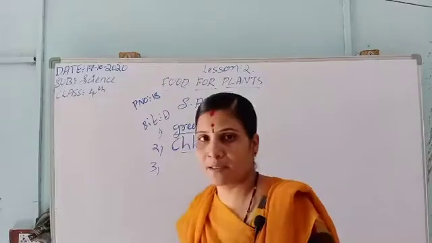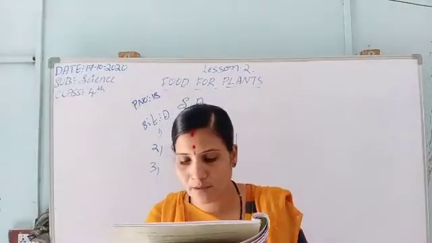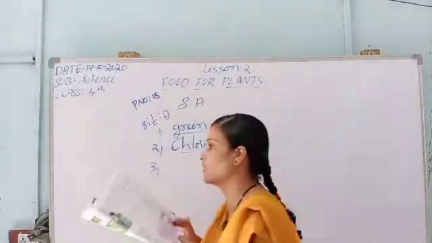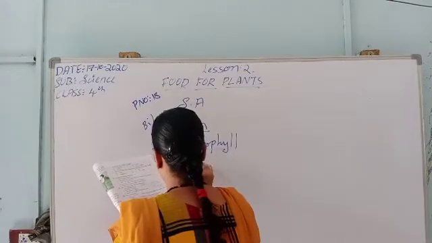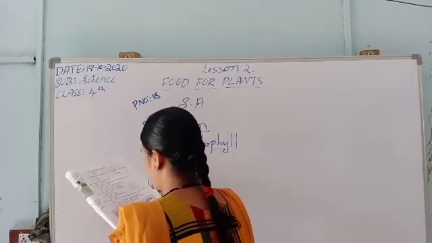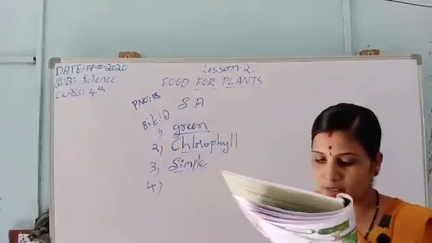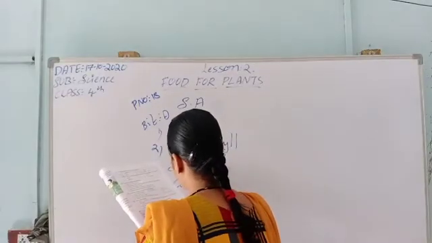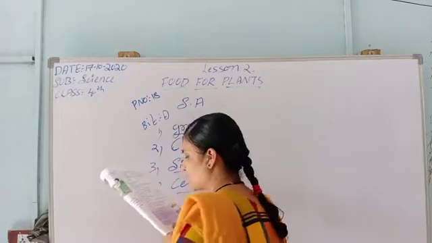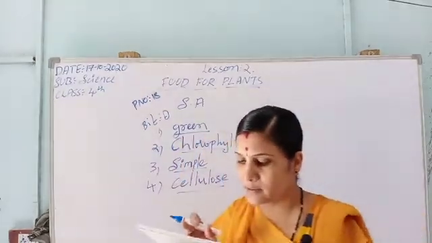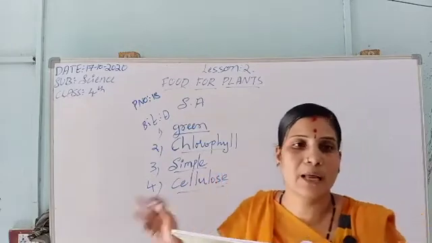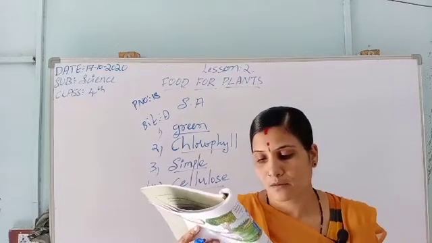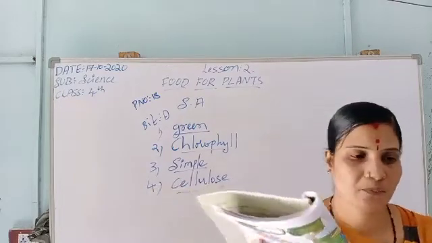Okay, second one. The food made by the leaf is in the form of dash: sugar, simple sugar. Trees store food in their trunks in the form of cellulose. So trees store the food in the form of cellulose. So these are the four fill in the blanks. Okay, so here we completed the fill in the blanks also, children.